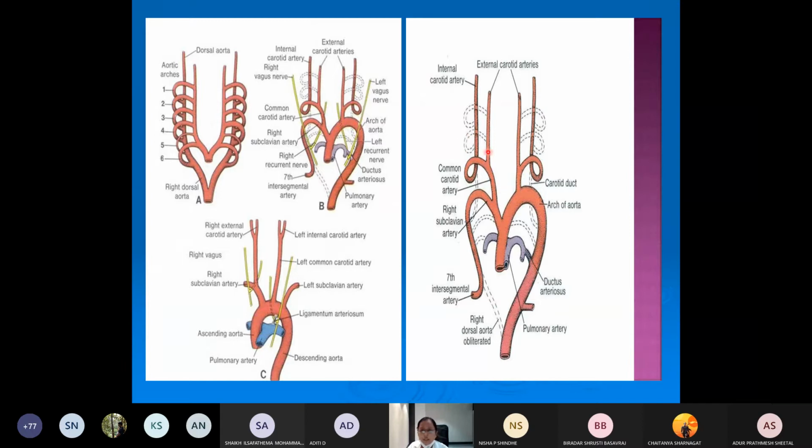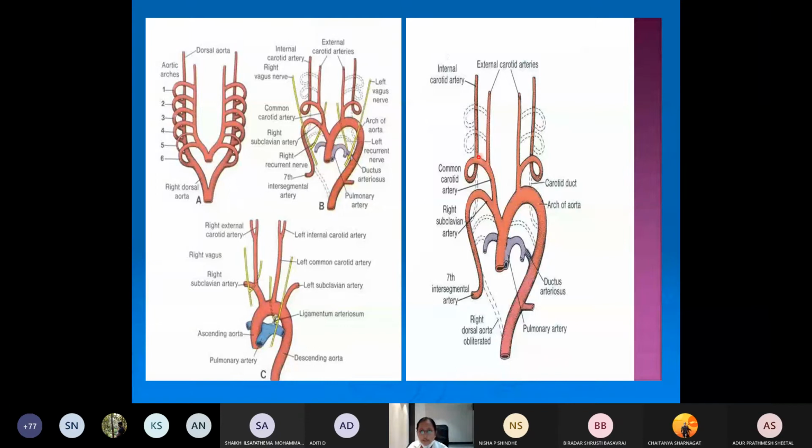You can see in this picture very clearly. So what happens? Altogether a new vessel sprouts headwards from the junction, initially from the beginning, later shifted totally to the third arch. So this is called the external carotid artery, a new vessel sprouting from the third aortic arch.